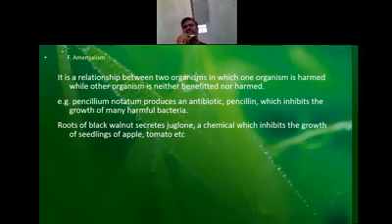Amensalism is a type of interaction between the two organisms in which one organism is neither benefited nor harmed, but the other organism is harmed. Like that, 6 types of interaction between the living organisms are there. By this, we have completed the lesson. I repeat once again what all we have studied in this lesson. I just summarize for your kind information.